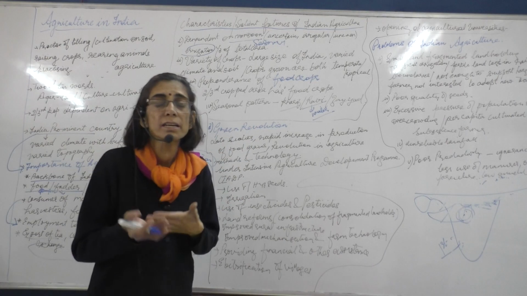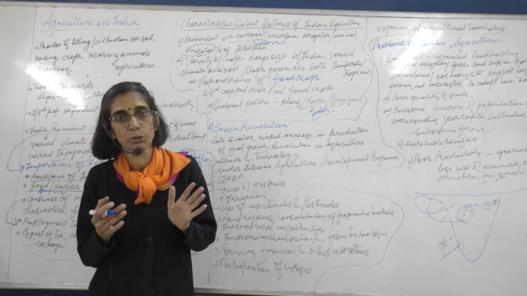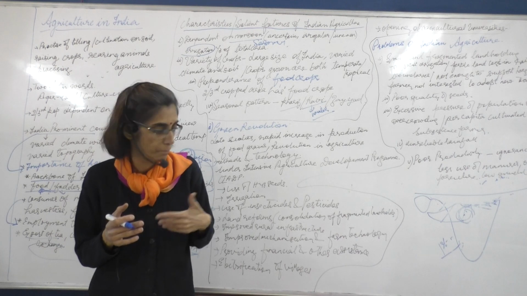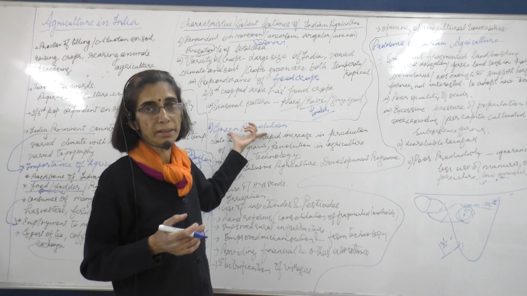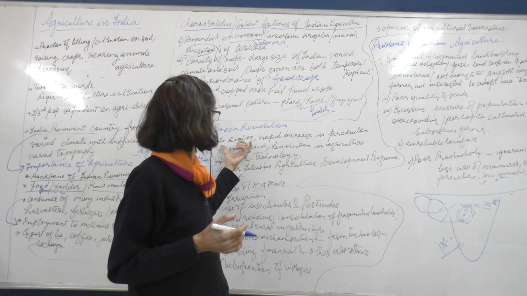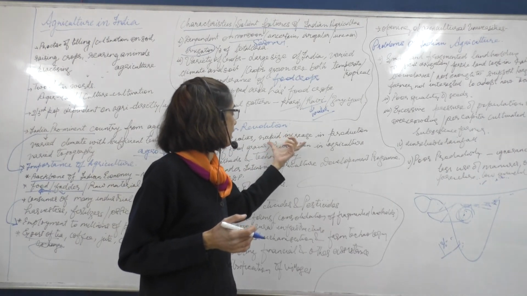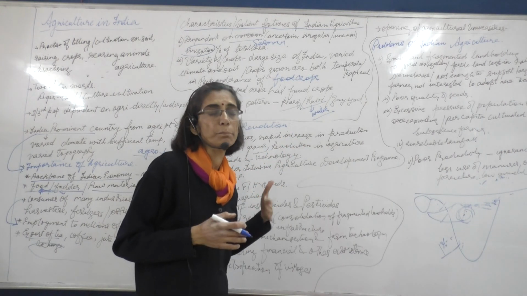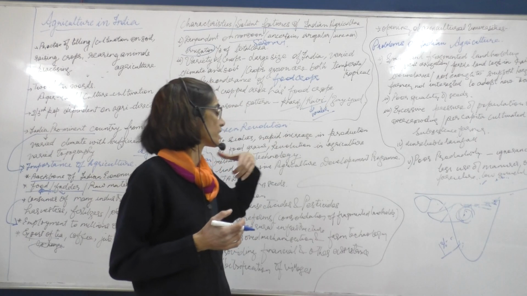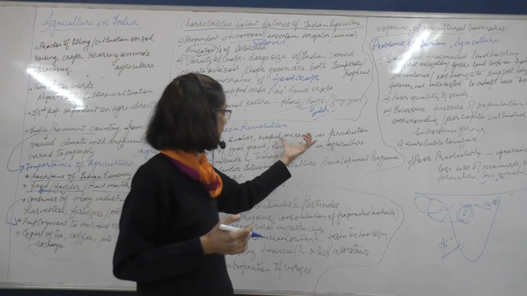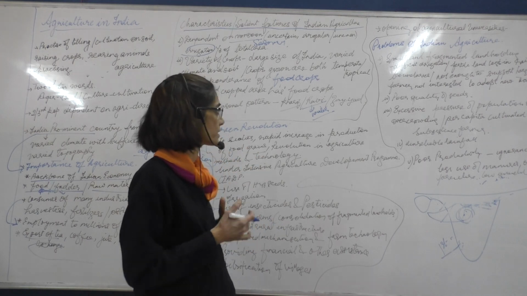Other than this, you have to remember that there have been methods to improve or to make the country self-sufficient in food grain production, and this has been done by Green Revolution, which started around late 60s, which helped in bringing about self-sufficiency in food production, or a rapid increase in production of food grains.